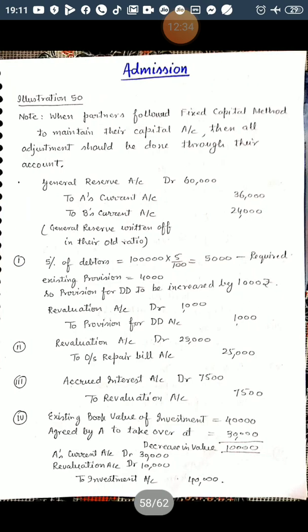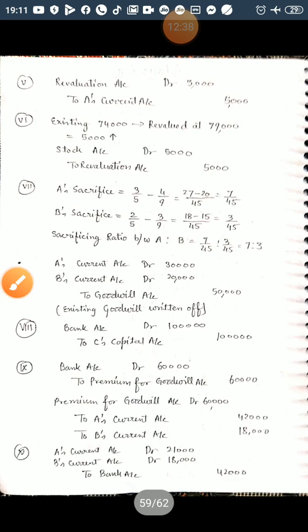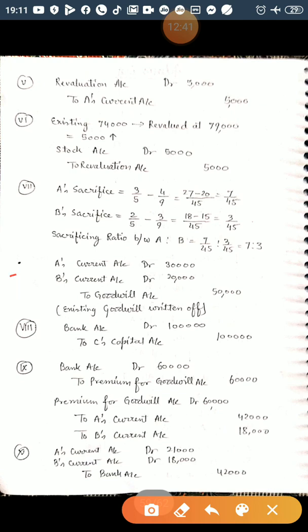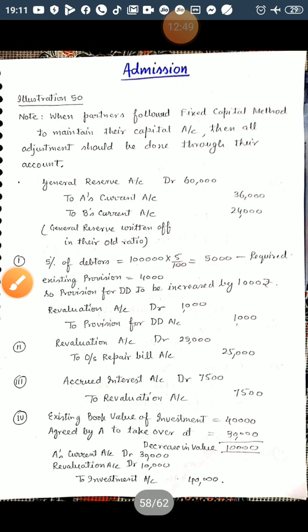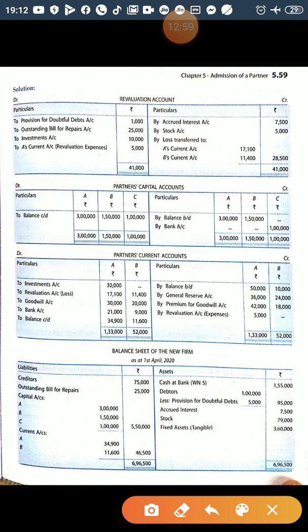This will be the journal entry when goodwill is written off. A's current account debited, B's current account debited to goodwill 50,000. Existing goodwill written off. So in the balance sheet, no goodwill will be shown again. In the new balance sheet, no goodwill is given. You can see it. And in the partners' current account on the debit side, we will write to goodwill in A's column 30,000 and in B's column 20,000. Right.